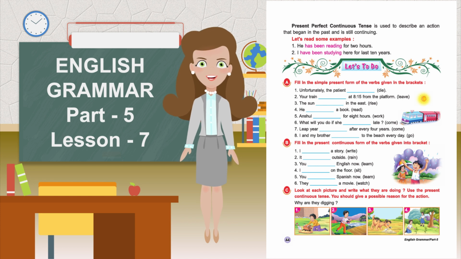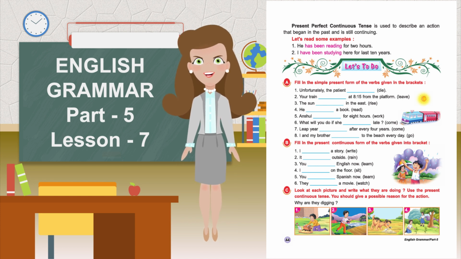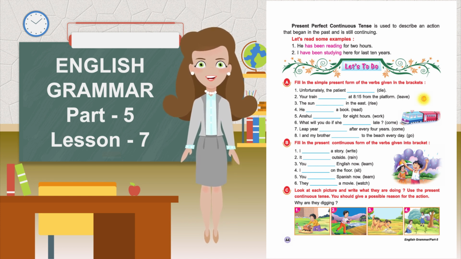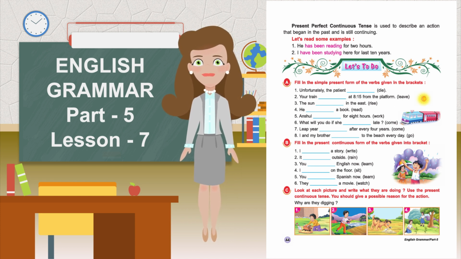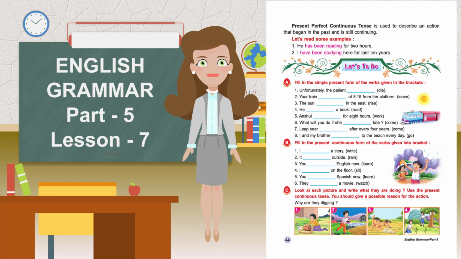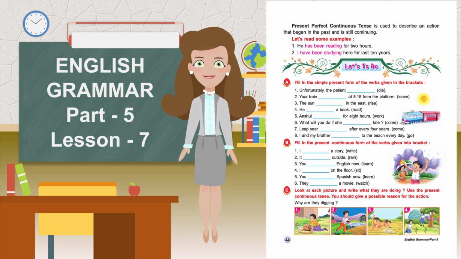Present perfect continuous tense is used to describe an action that began in the past and is still continuing. Let's read some examples. He has been reading for 2 hours. I have been studying here for the last 10 years.